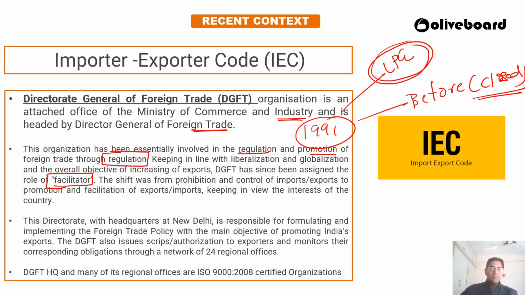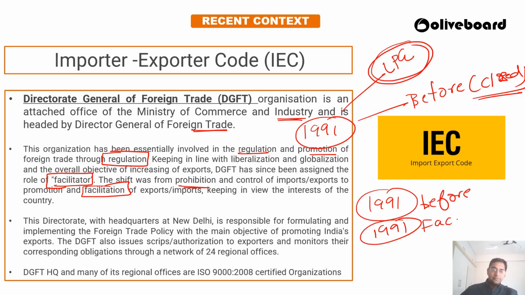The shift is from prohibition before 1991 to facilitation after 1991. If we really want to grow, we have to grow through export also, and do a lot of export in order to generate foreign exchange reserves.